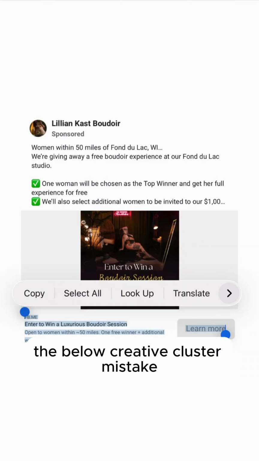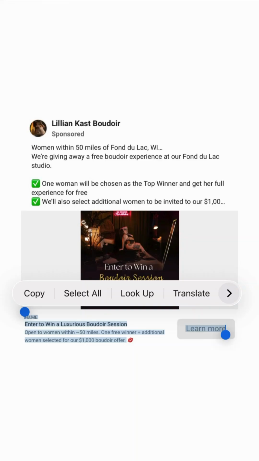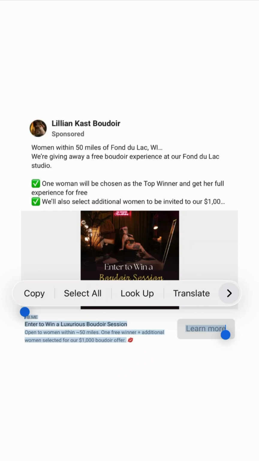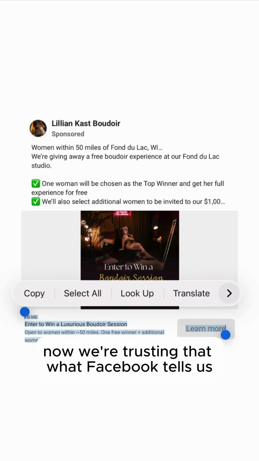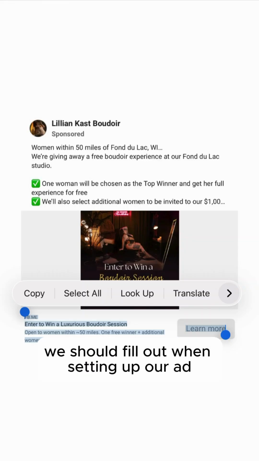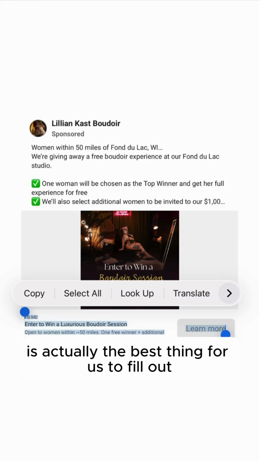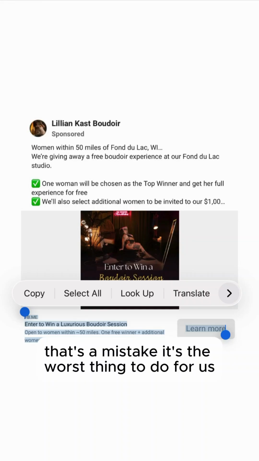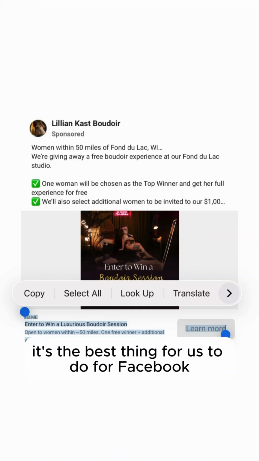First thing we're looking at, we've got the below creative cluster down here. The below creative cluster mistake. The false belief that causes us to make this mistake is that we're trusting that what Facebook tells us we should fill out when setting up our ad is actually the best thing for us to fill out. But no, that's a mistake. It's the worst thing for us. It's the best thing for Facebook.